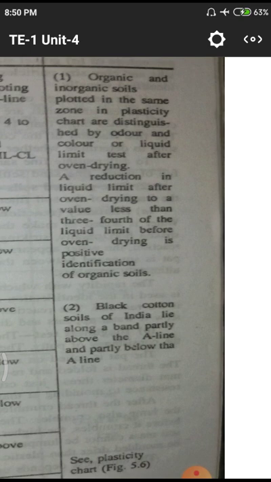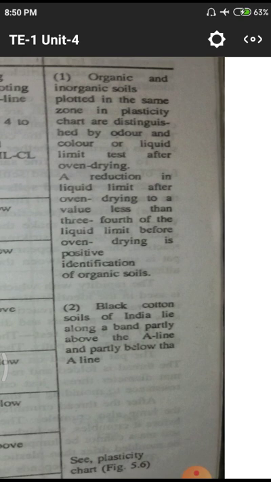First of all, they give a reduction of liquid limit after oven drying. Oven drying means normally these small micro ovens we will use in the geotechnical laboratory. In this particular micro oven, we have to use some temperature for the evaporation of the water content in the soil, so we have to wait for 3 hours, sometimes 24 hours. We need to give some temperature. After that, the total water will be removed from the soil.